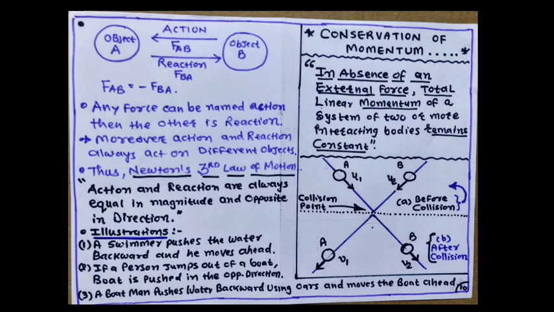Now you can see in the diagram, before collision, A and B are coming from different directions with initial velocities u1 and u2, and they collide at the collision point. After collision, their direction is changed as well as the magnitude. So object A's velocity becomes v1 and object B's velocity becomes v2. In the next session we will continue with the conservation of momentum and its equation.